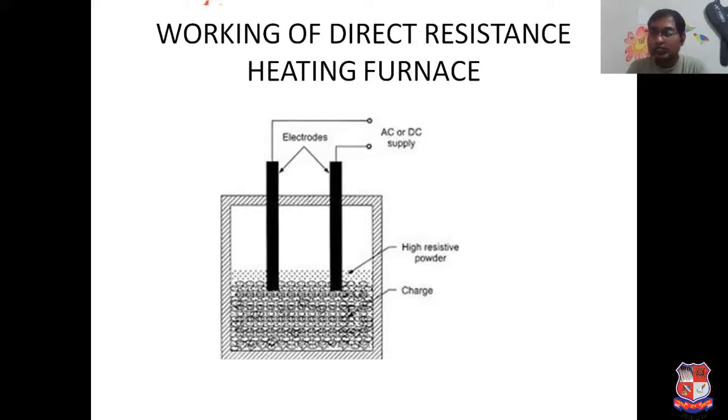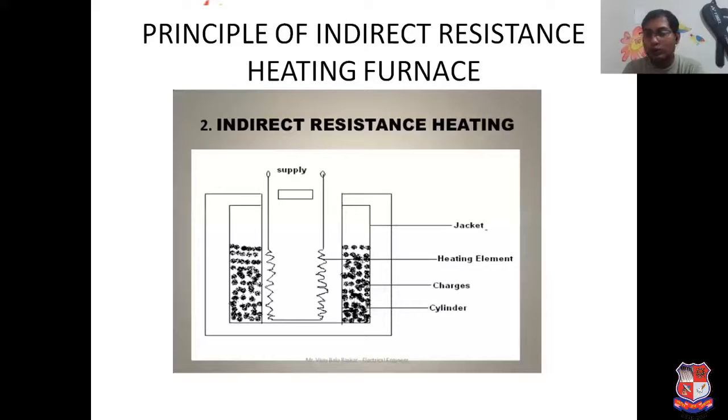The working is very simple: I supply current through this electrode, it passes through the charge and generates I square RT heat in the charge itself. Now let us go ahead to the indirect resistance furnace.